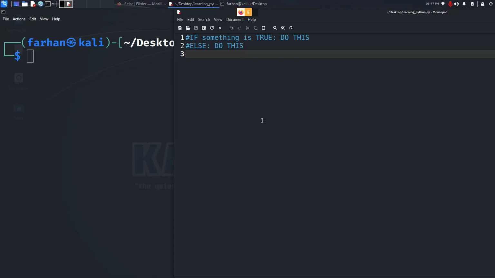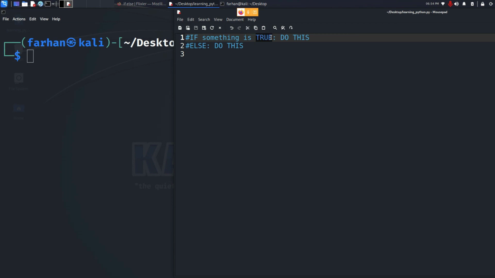Now we're going to learn about control flow, which is also known as conditional statements, and it is done with if or else. So if something is true, then do this, else do this. This is just like the English language. It helps you to make a decision. Suppose you're going to buy a car if you get a new job. You will make a decision in your mind that if I get a new job, then I will buy the car, else I will search for a new job.